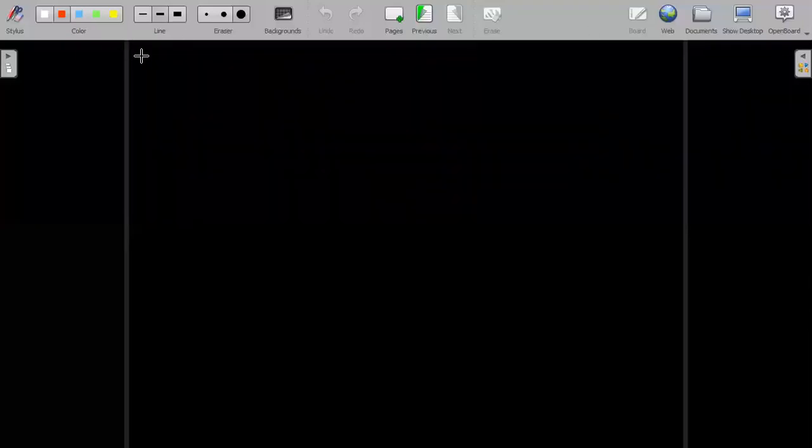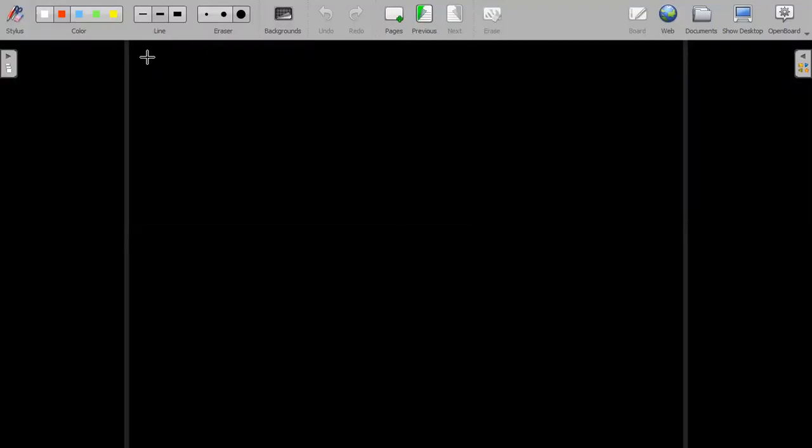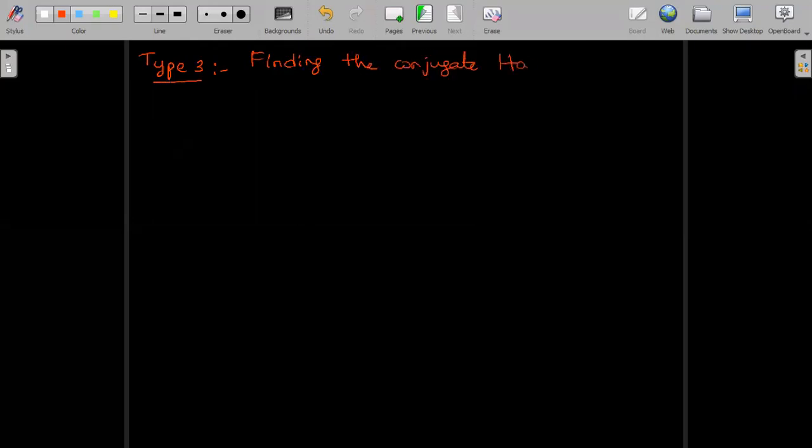Now we will see type 3 category of problems based on harmonic function. So type 3, and the aim of type 3 problems is to find the conjugate harmonic function and hence the analytic function f of z.